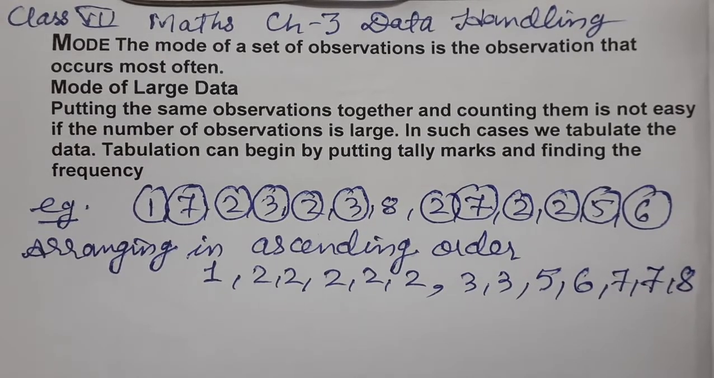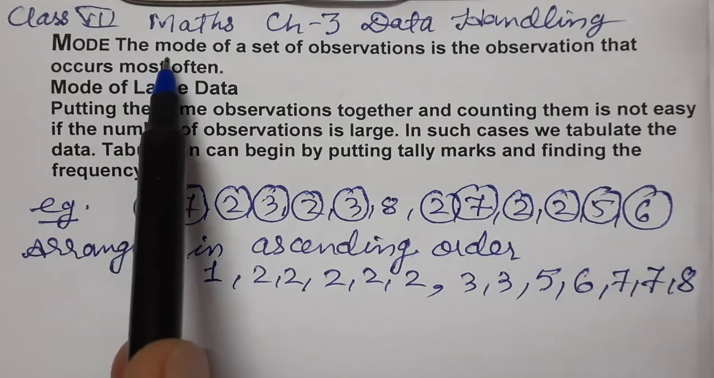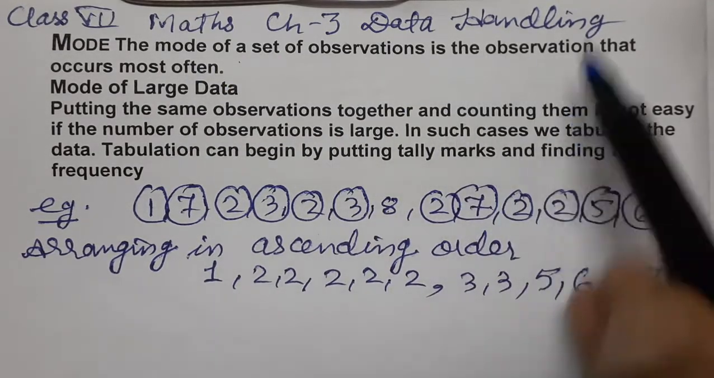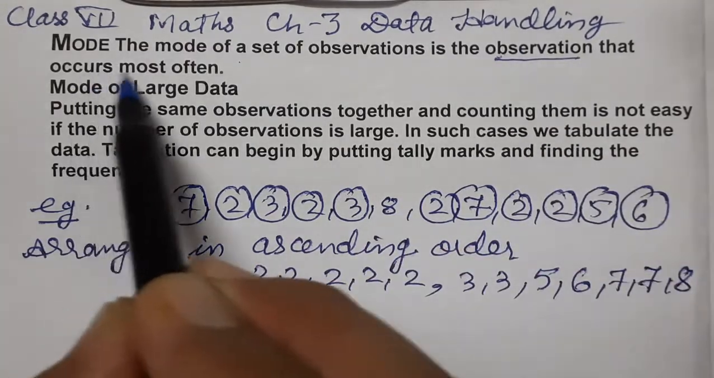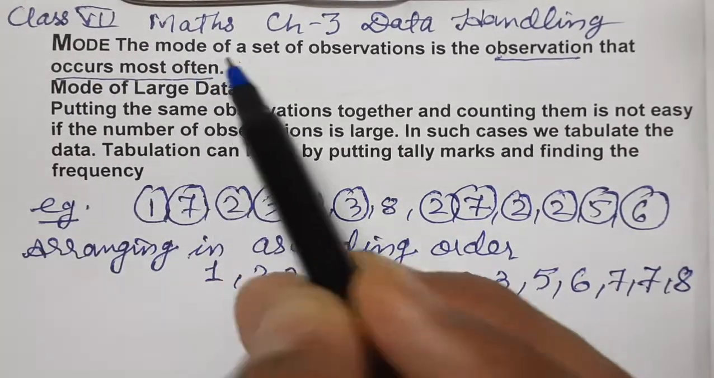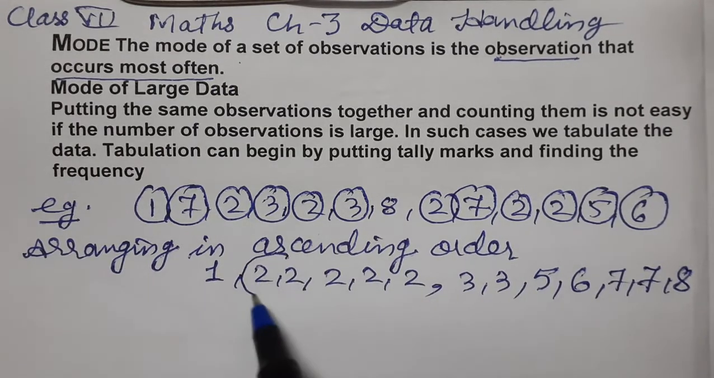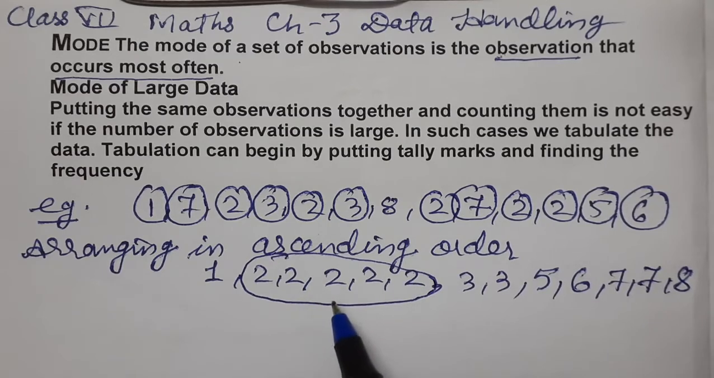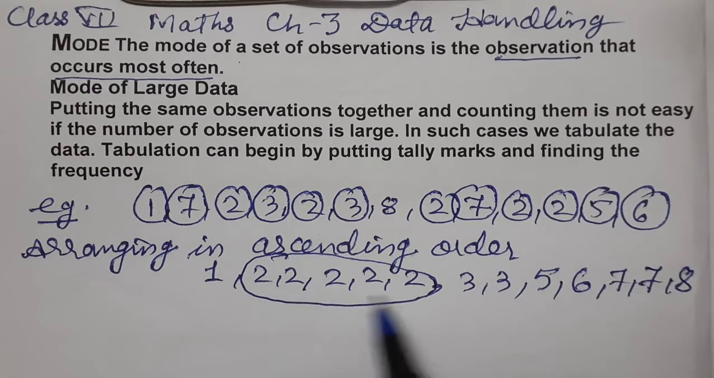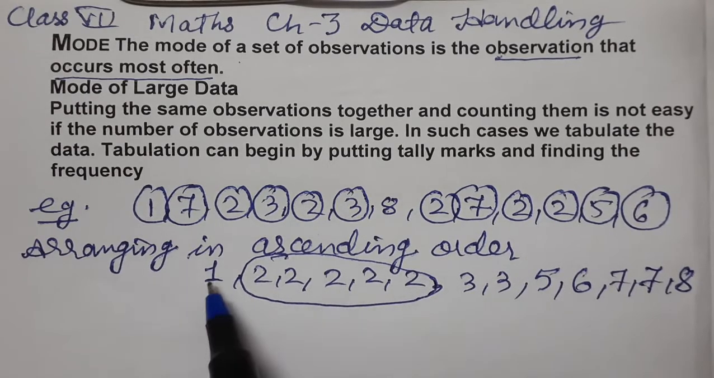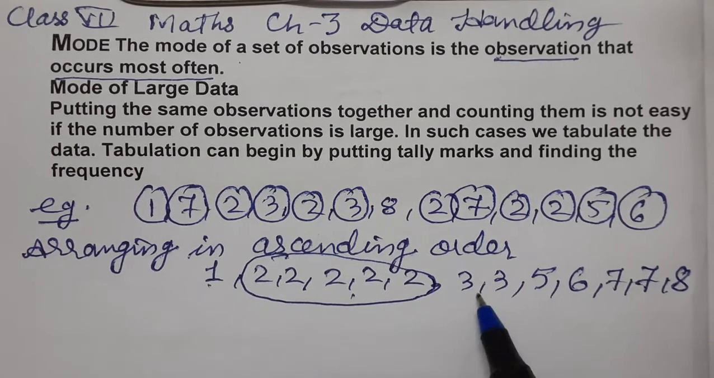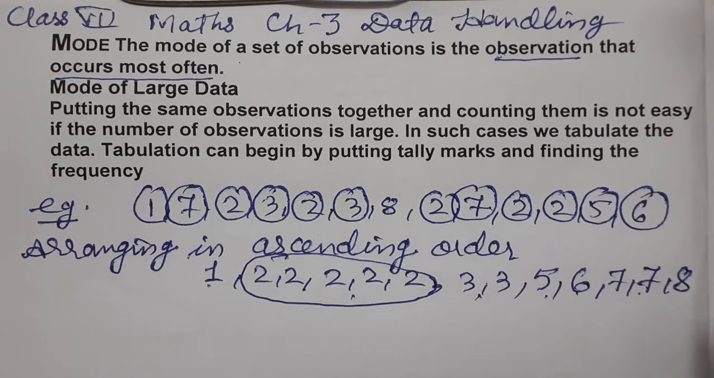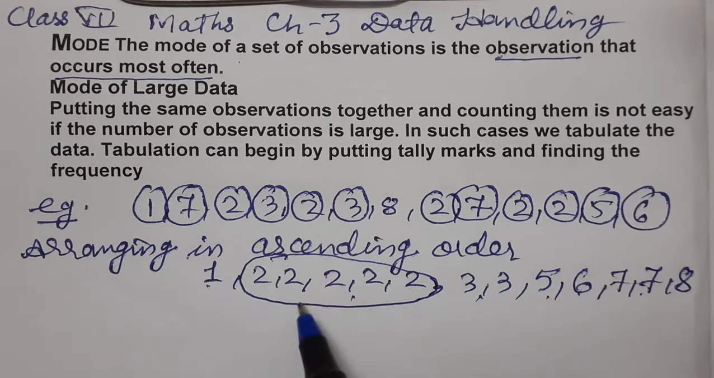Now what we have to do, children? Now see the definition. The mode of a set of observations is the observation that occurs most often, meaning the most number of times. So which data occurs the most number of times? 2. Here 2 occurs most often, the maximum number of times in all this data: 1 one time, 2 five times, 3 two times, 5 one time, 6 one time, 7 two times and 8 one time. So the one which occurs most often is called the mode.